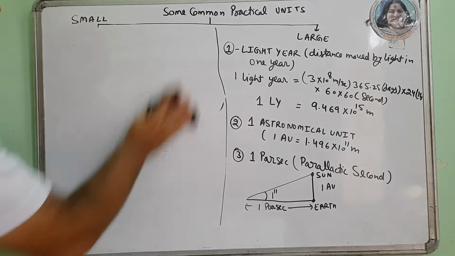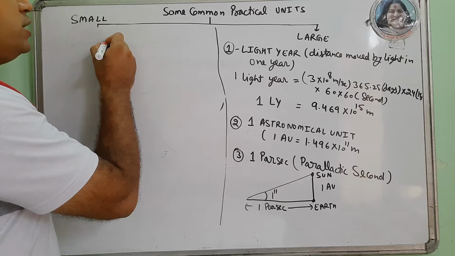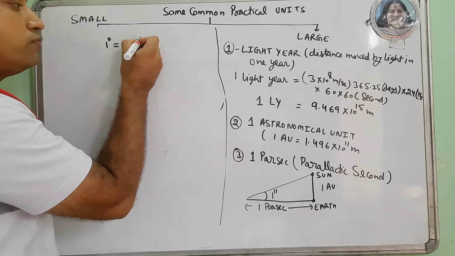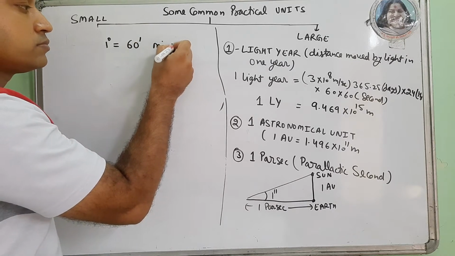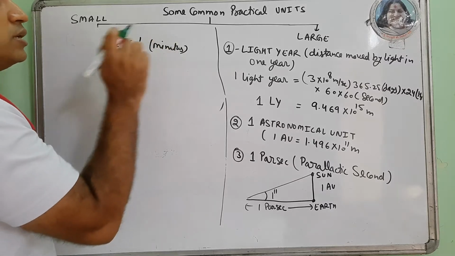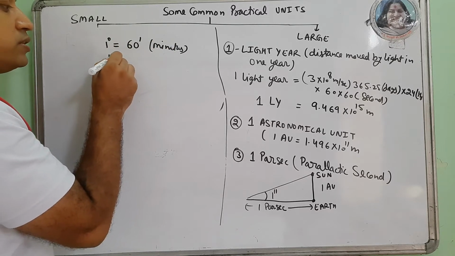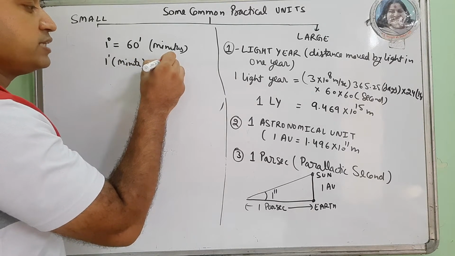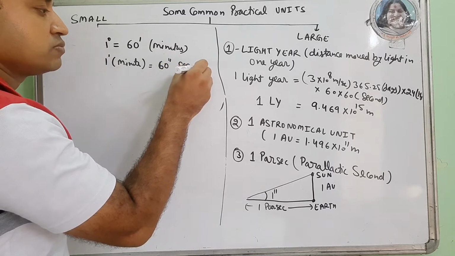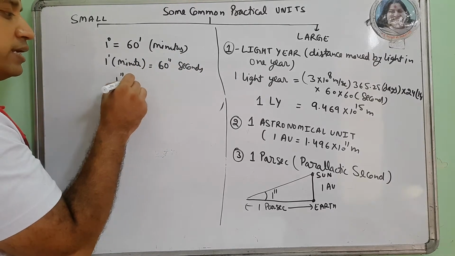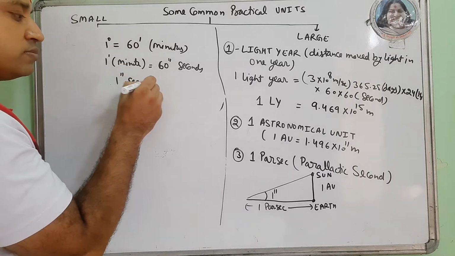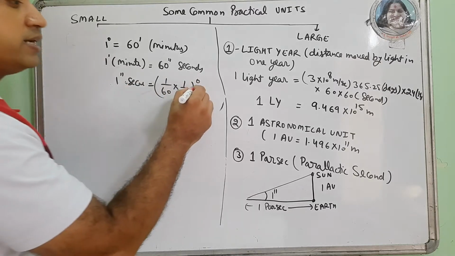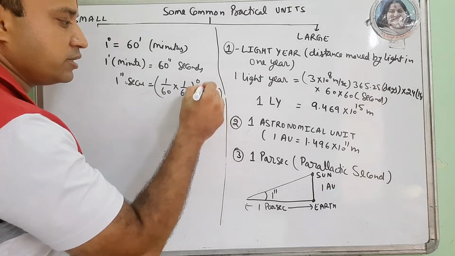Now I am discussing what 1 second is. Suppose we have 1 degree. 1 degree is an angle which is further divided into 60 minutes. Now 1 minute is further divided into 60 seconds. So 1 second is 1 by 60 into 1 by 60 degree. That is 1 by 3600 degree.